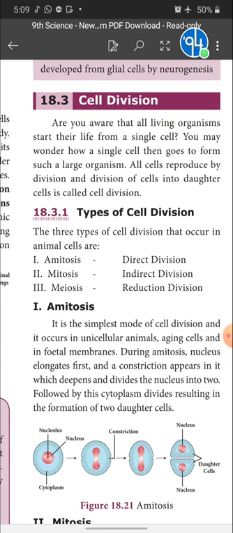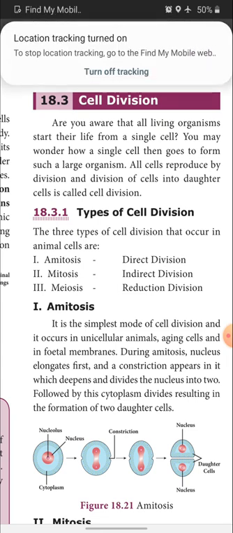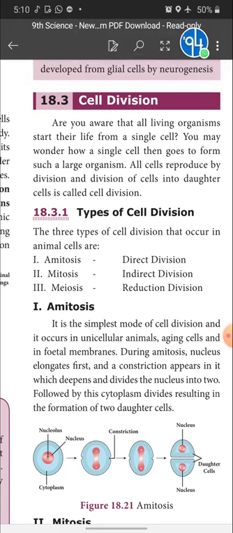That is the fusion of male and female gametes, which forms the zygote. The zygote is a single cell. It undergoes cell division and forms two cells. Again, these two cells undergo cell division separately and produce four cells. Each dividing in two, 2 form 4 cells, 4 cells form 8 cells, 8 cells form 16. Like that, cell divisions go on in our body